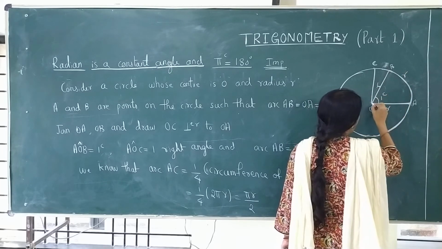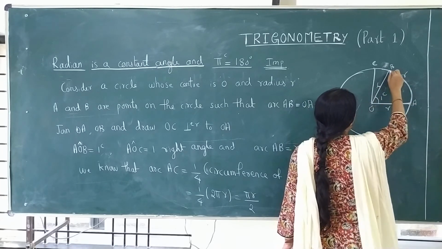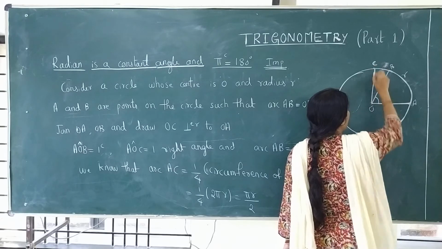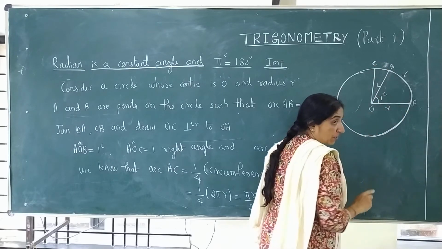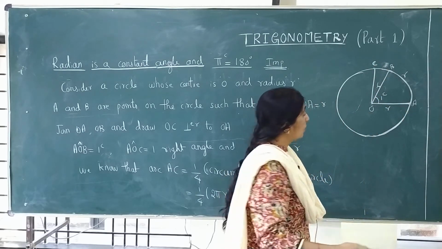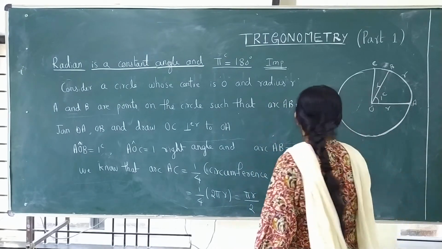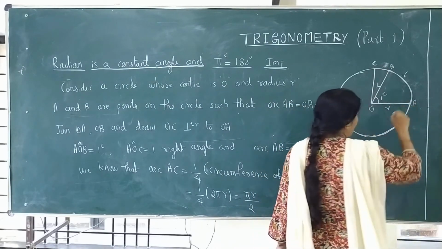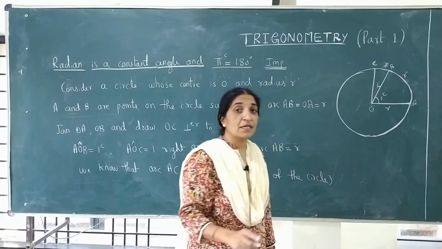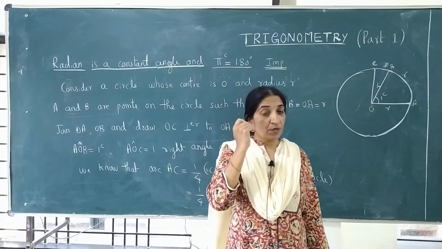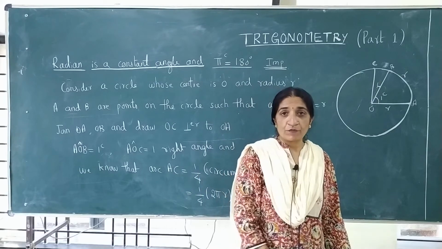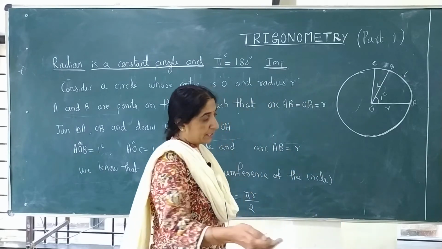Next we are joining OA, OB and drawing OC perpendicular to OA. Perpendicular means right angle, so OAC is a right angle triangle. Now, every right angle in the circle divides the circle into 1/4. It is a 1/4 of the circle. Understood?